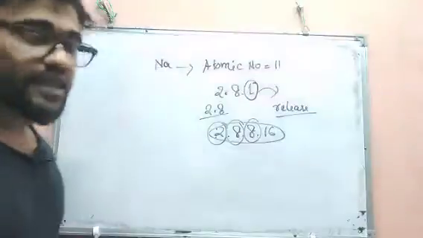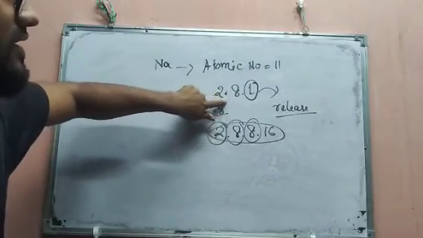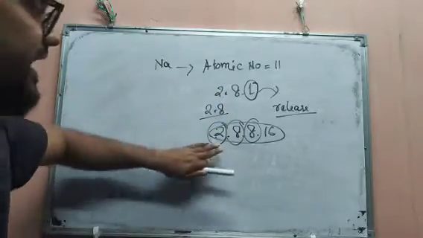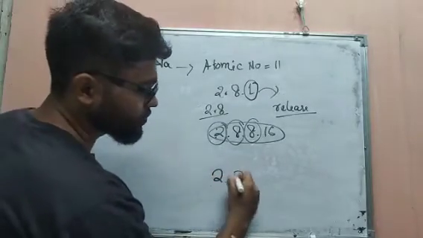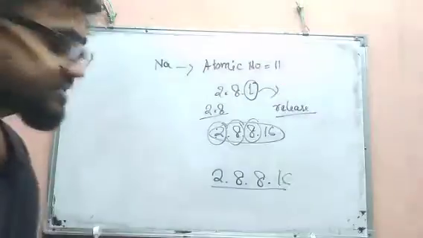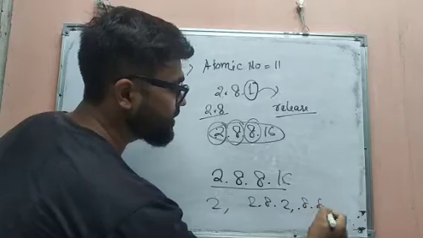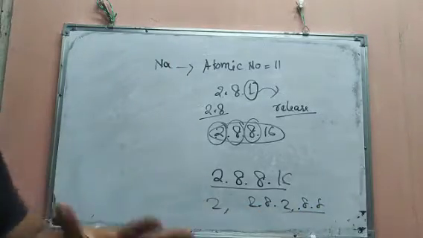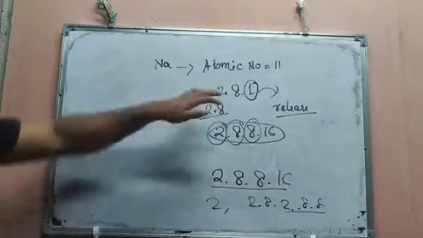Having released that one atom, he will try to get the electronic configuration of a noble gas. Whoever gets this electronic configuration, whether it is 2, or 2.8, or 2.8.8, will become stable, and every atom has the tendency to remain in a stable condition. So he will release the atom.